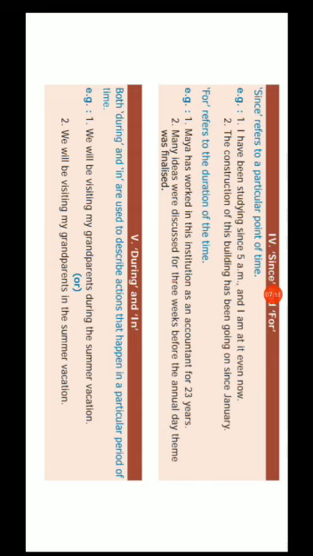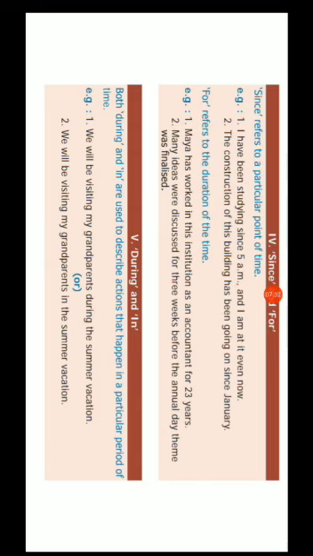When you started the action in the past, now also it is going on. So here, since refers to a particular point of time. While we are talking about a particular point of time, we want to use since. The construction of the building has been going on since January. This is since January. So, for a particular point of time, we use since.